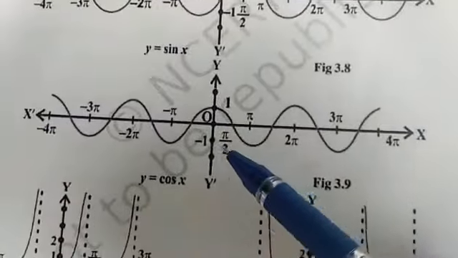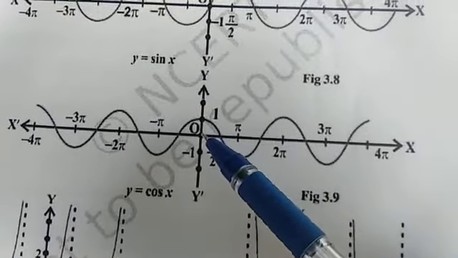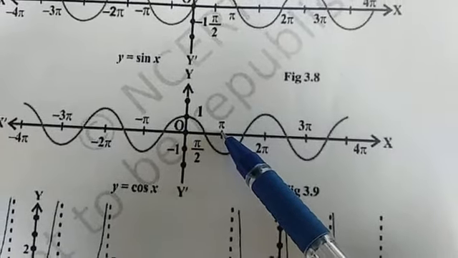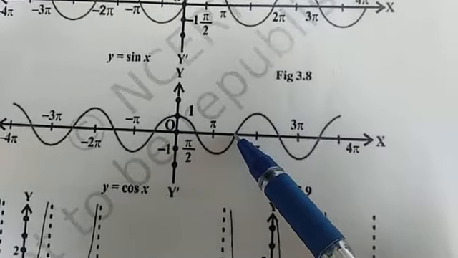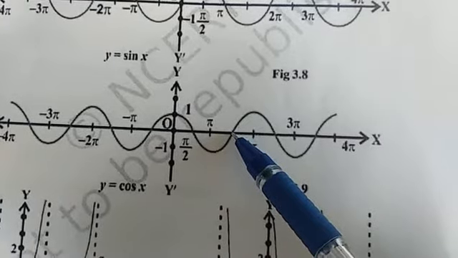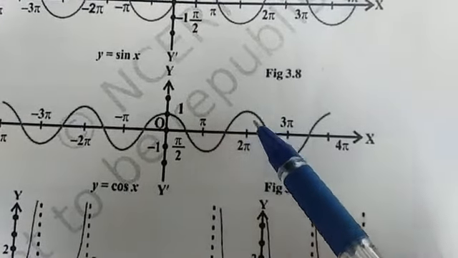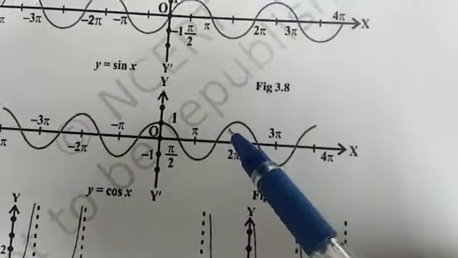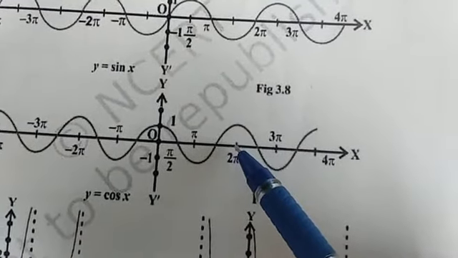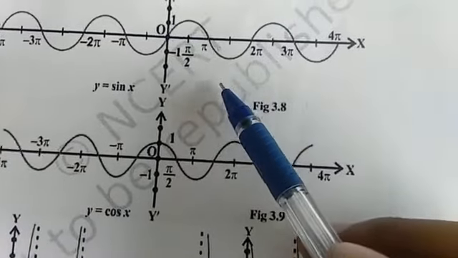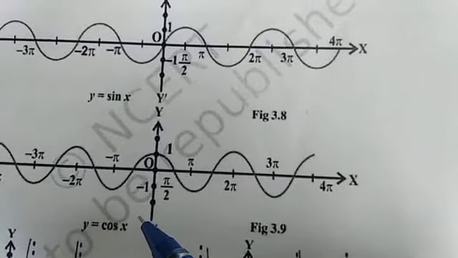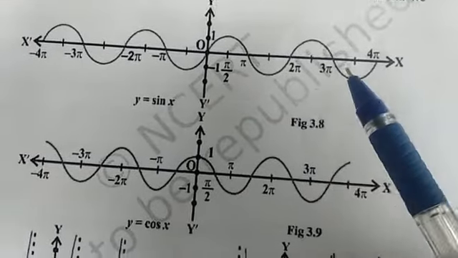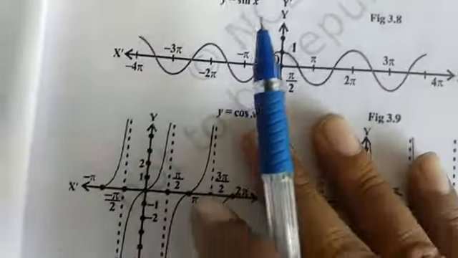And similarly for cos x, at 0 it is 1, at π by 2 it is 0, cos π is minus 1, cos 3π by 2 is 0, cos 2π is 1, and so on. So it repeats after a period of 2π. These are the two graphs, y equals sin x and y equals cos x. Now we go to the next graph, y equals tan x.